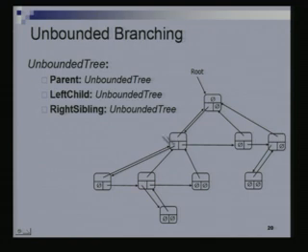So every node now still has only 3 members, 3 references: one for the parent, one for the leftmost child, and one for the right sibling. This would refer to only its leftmost child, not to all the children, because we do not know how many there are.